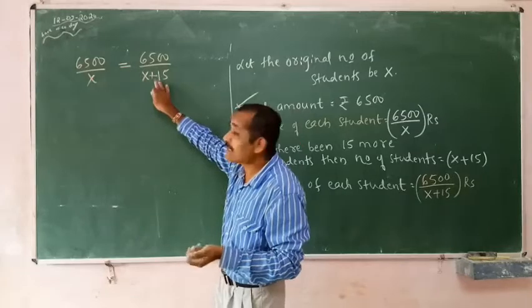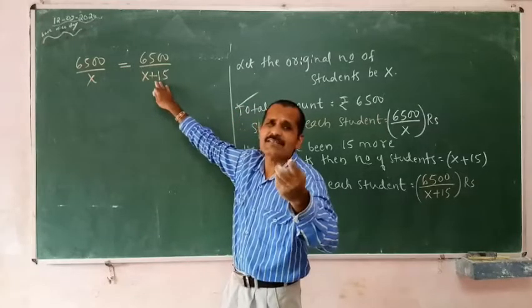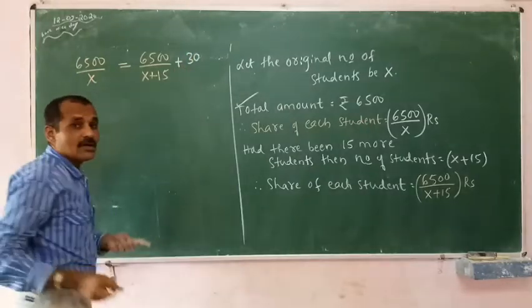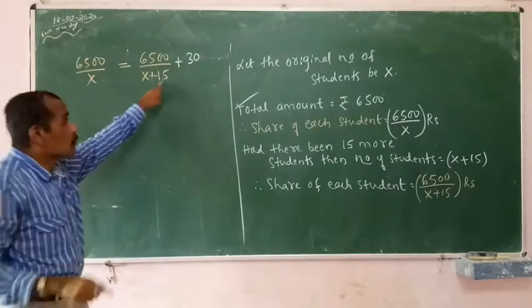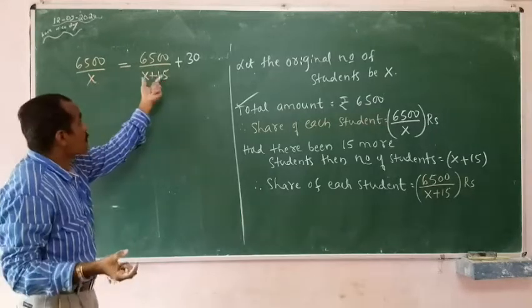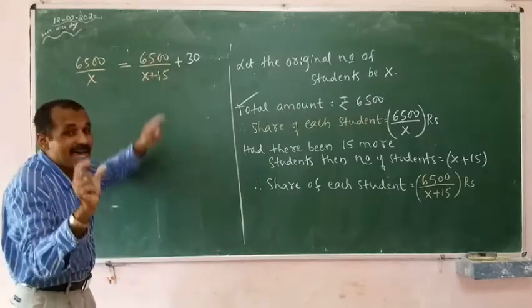See, here students are more, share is less. How much less? 30 rupees less. So I will add here plus 30. I am not talking about the students, I am talking about the share. Since more number of students are there, share will be less.